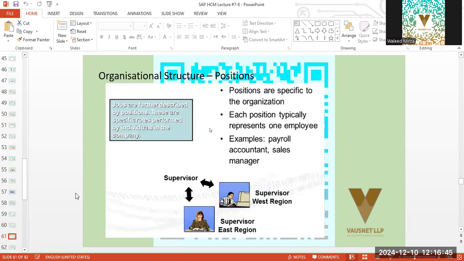Now, the supervisor. These are the positions which are then differentiated and categorized for West region and East region. Over here, the West region supervisor will have different tax procedures and calculations, and the East region will have different tax slabs. So your employee subgroup groupings will change at this point.